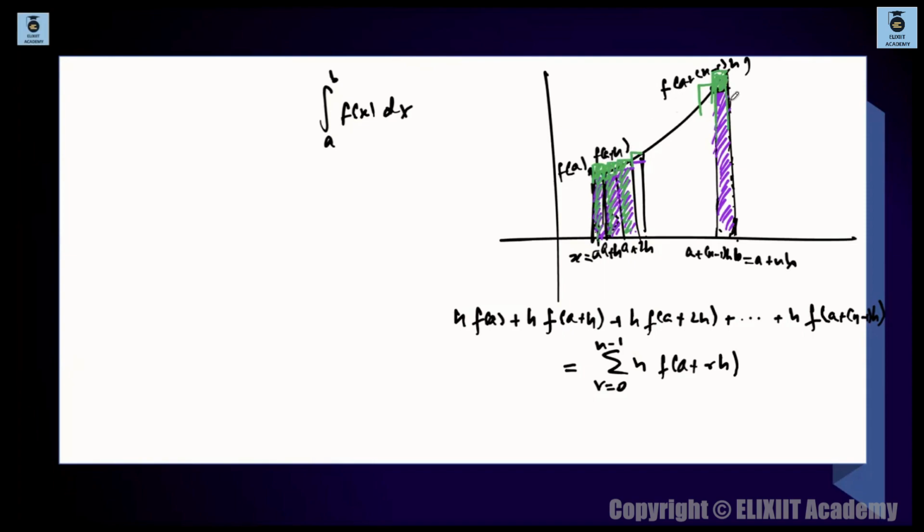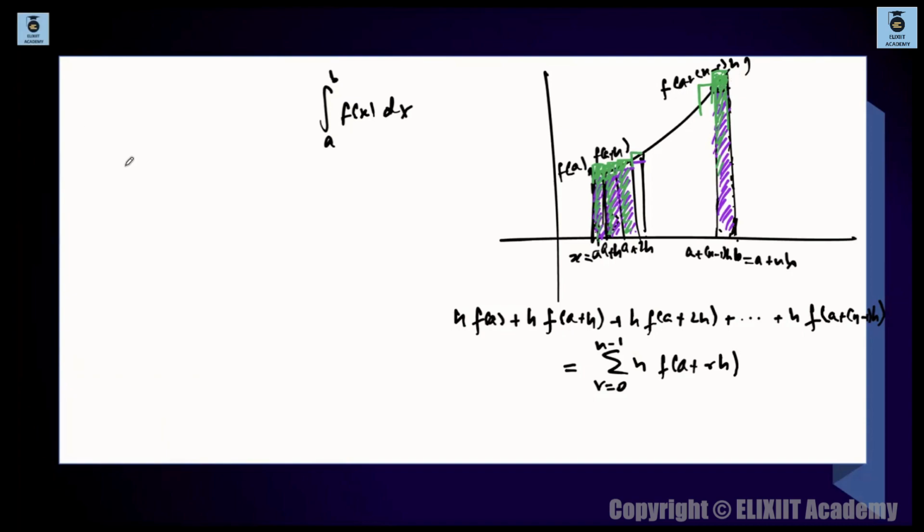Again you start compiling all these green strips; you have to compile the green strips properly. I'll compile the area of all these green strips. When you compile, this will come out larger, because first of all it's covering more area. This strip is taken in such a way that it goes outside the curve.